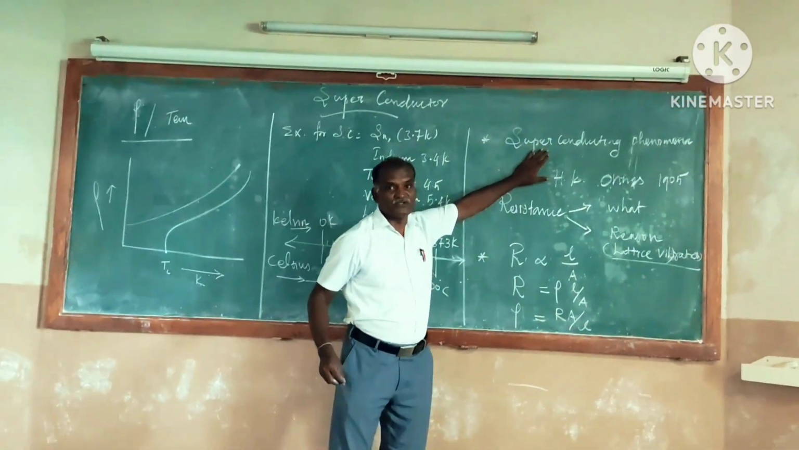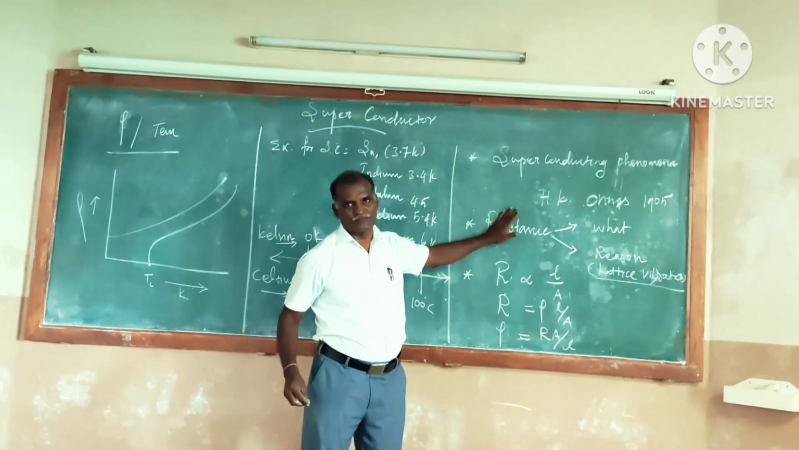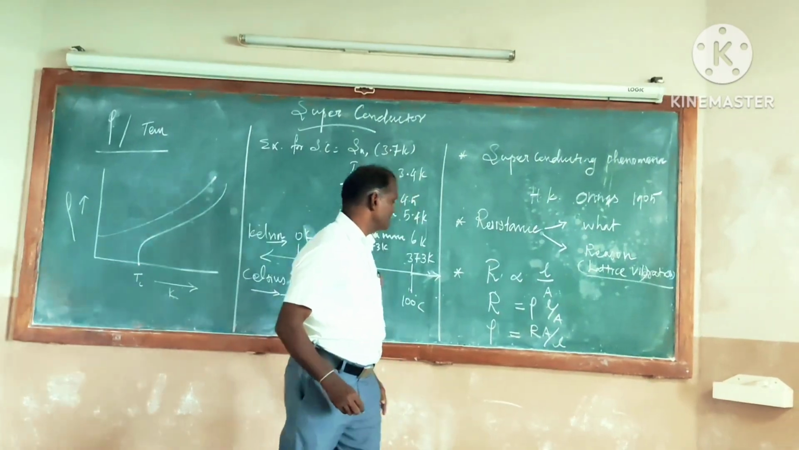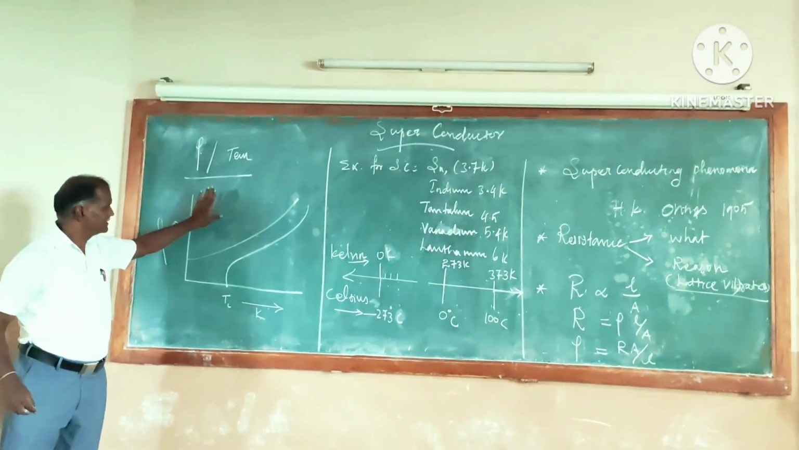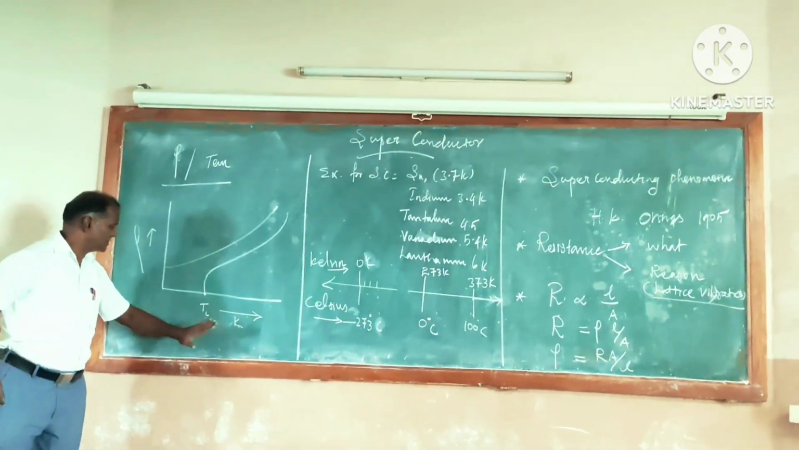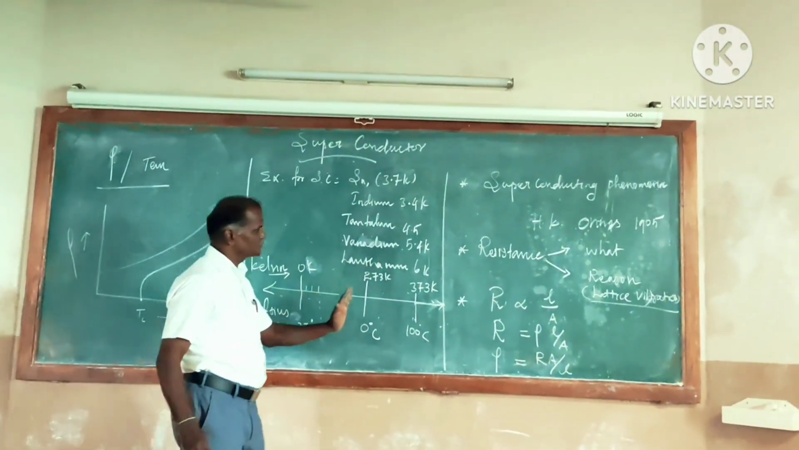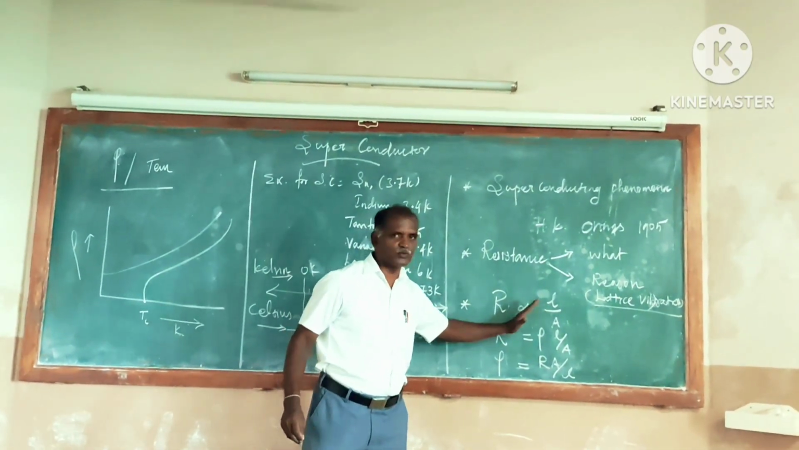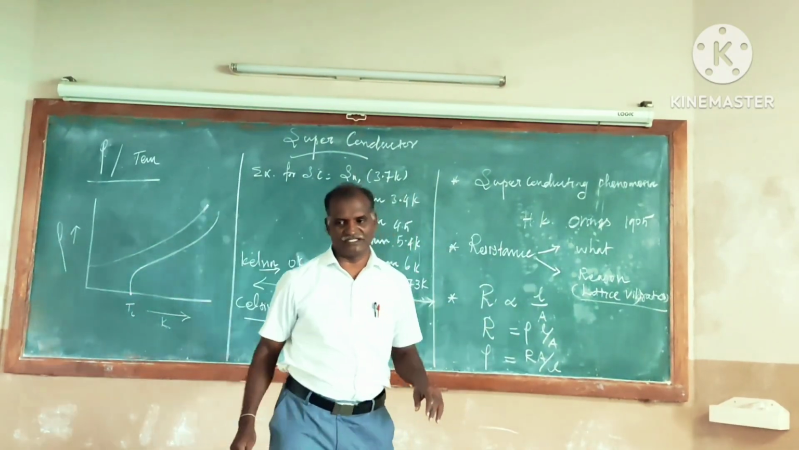In the superconducting phenomena, the resistance disappears, not at room temperature. It takes place at a very low temperature. See, it is in this graph. I will tell the relationship between temperature and resistivity later. Before that, I would like to give a small introduction about resistance. The resistance is directly proportional to the length of the conductor and inversely proportional to the area of cross section.